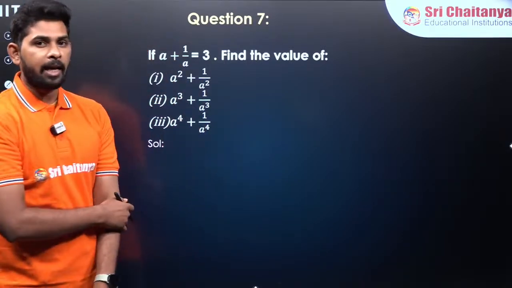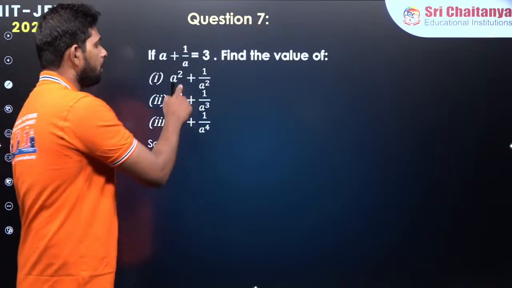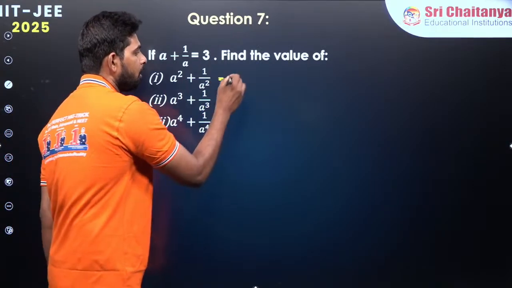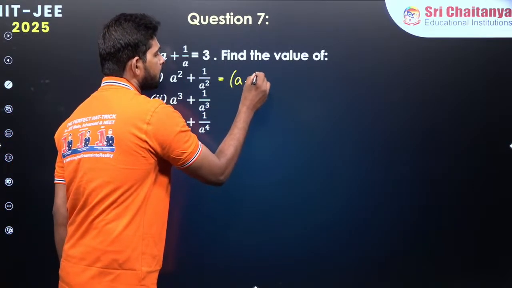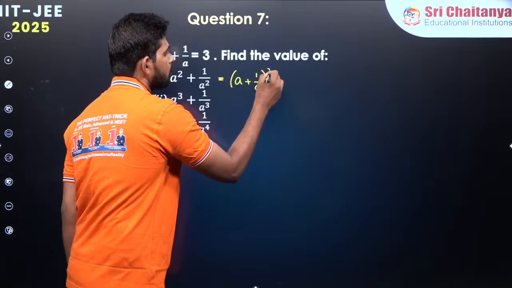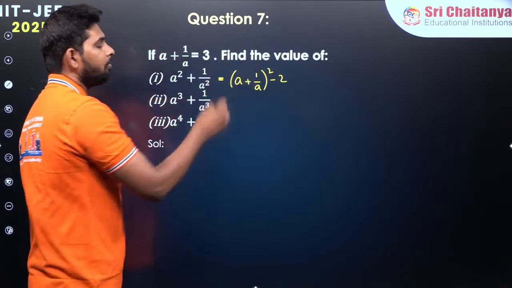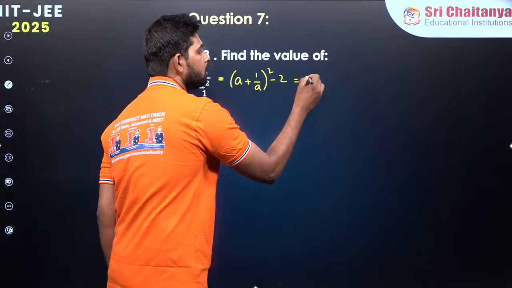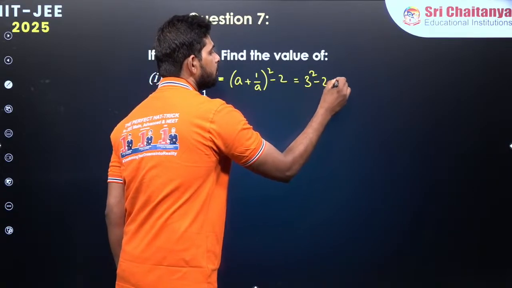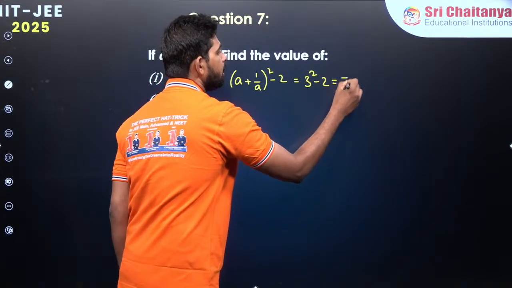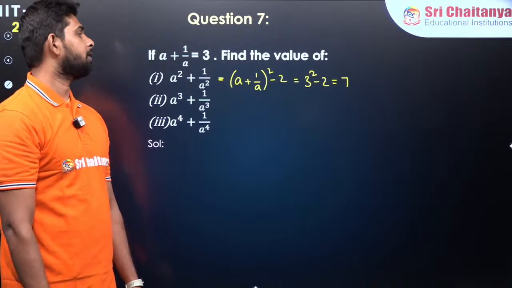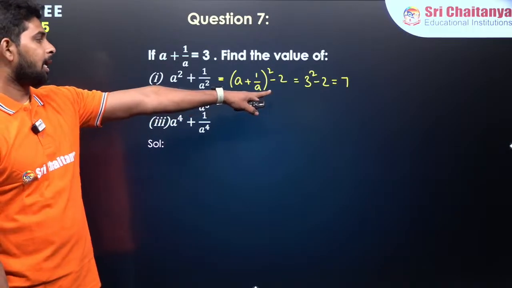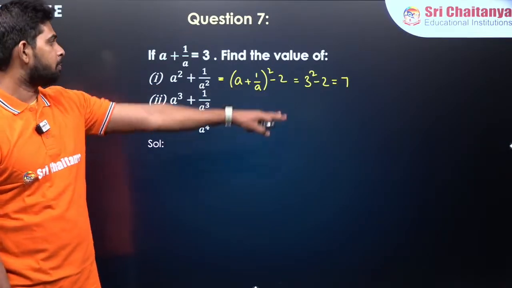A plus 1 by a is given as equal to 3 here. I wanted to find, just now I have written the formula, that is a plus 1 by a whole square minus 2. I know the value of a plus 1 by a, which is equal to 3. 3 square minus 2 is going to be 7. 9 minus 2 is going to give us 7. If you know this identity, directly you can write it down. That is as simple as possible, right?